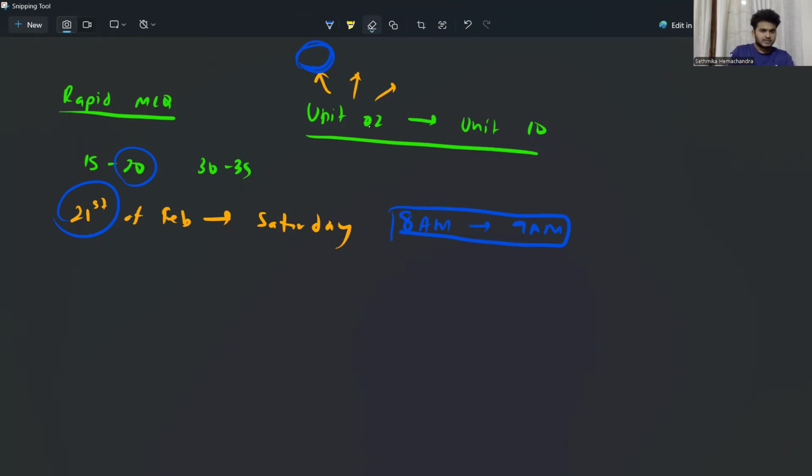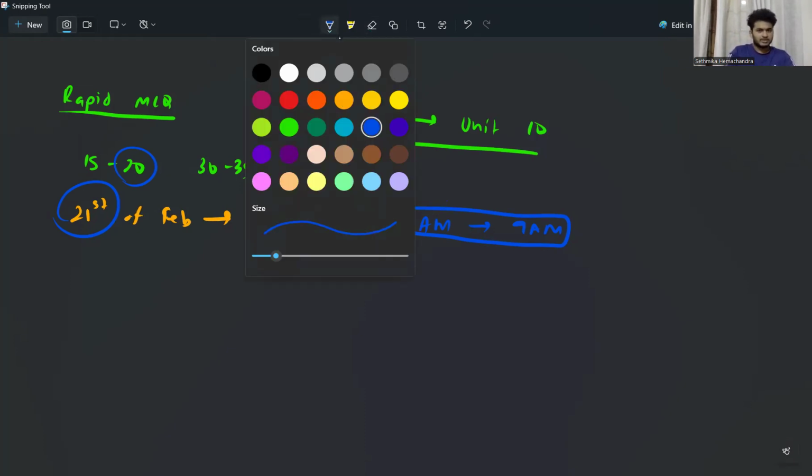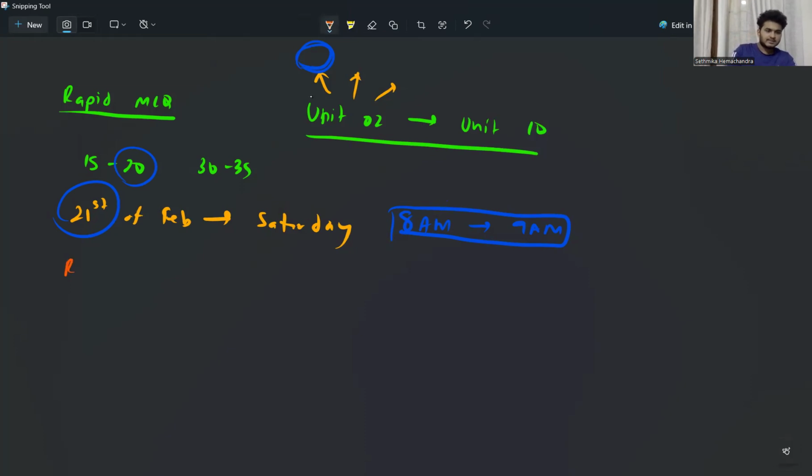And for some units, not all, I'll be doing something called a rapid SCQ. A rapid SCQ is an SCQ paper, a structured essay paper that is answered within a small time frame, with some short questions given at the end of each unit.